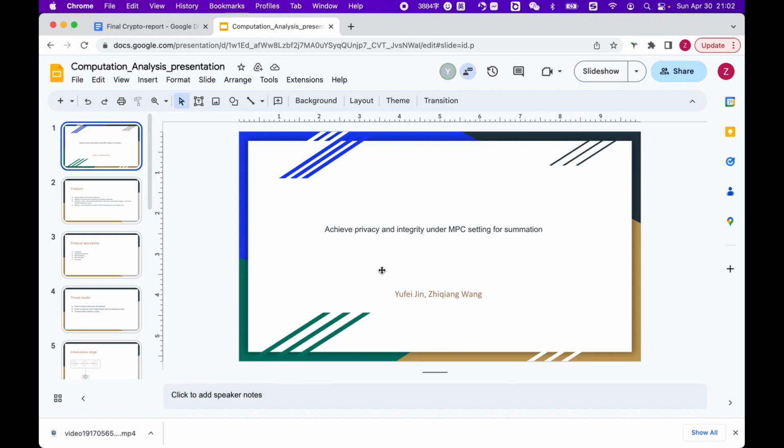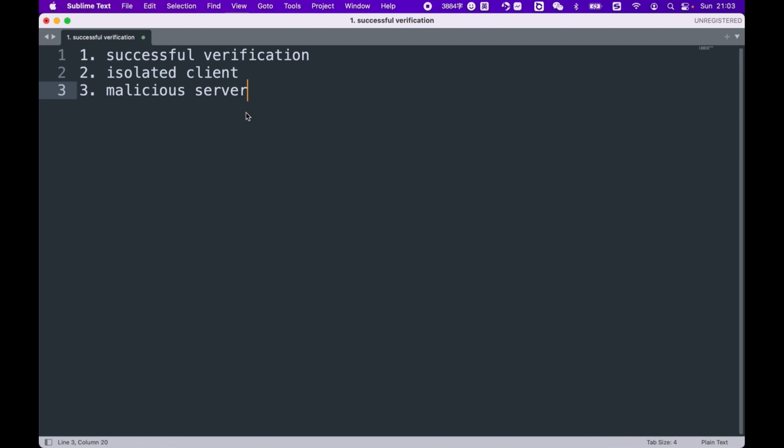I built a simulated system based on Euphydion's algorithms and the protocol. Here, I would like to talk about three use cases. The first is that the client and the server can verify their encrypted information successfully. The second is an isolated client, which means not all of the client's information can be collected by the other clients. In this case, because of the lack of information, it is unable to be verified.